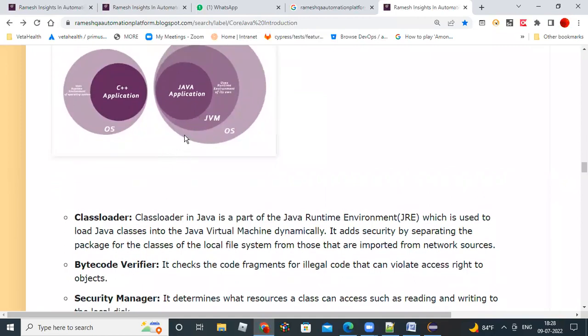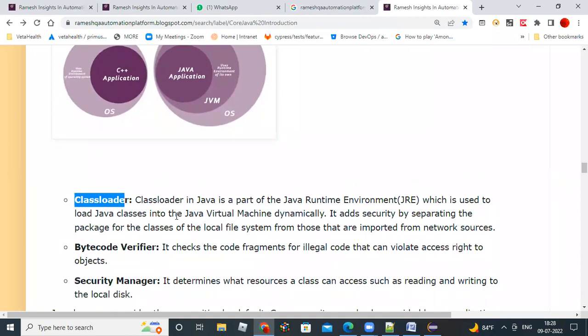So who will load these .class files? This is a component of the JVM. The class loader is one of the components of the JVM that will load all class files into the JVM. It loads dynamically, and once loaded, it stores them in memory. Then the bytecode verifier will verify whether the bytecode stream is proper or not.